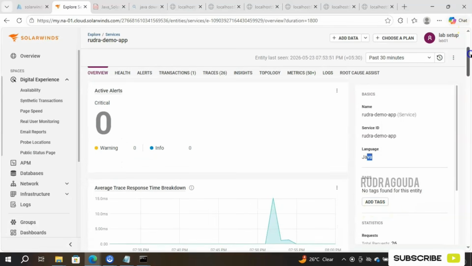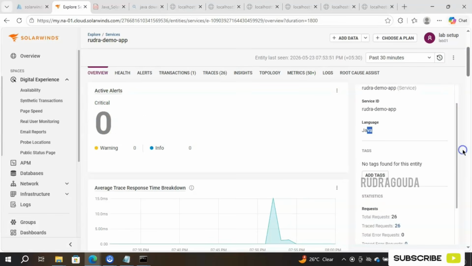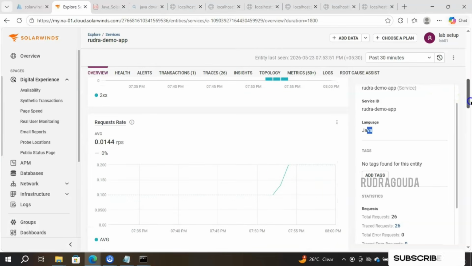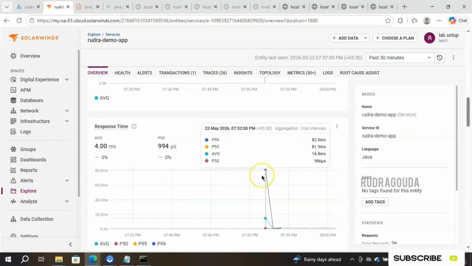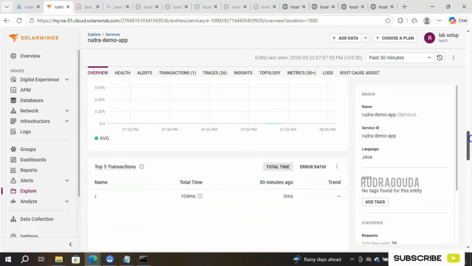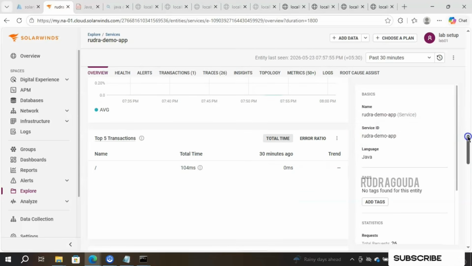If I scroll down, you will get the information related to critical, warning and information here. And then comes average trace response time breakdown. If I scroll down, you can see the HTTP status code. It is 200, that is 2 series, which means it is working as expected. After the HTTP status code, you can see the request rate as well. We're able to see the response time, how quickly it is responding. Like that, you can see the error rate. And then this is very important, you are able to see the total transactions.